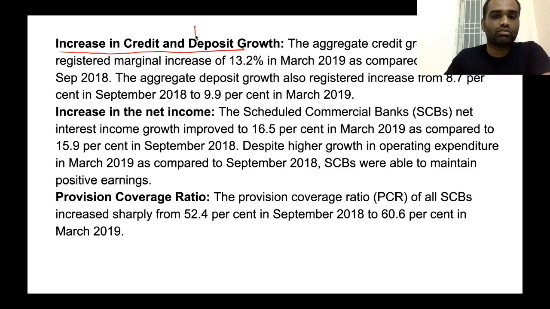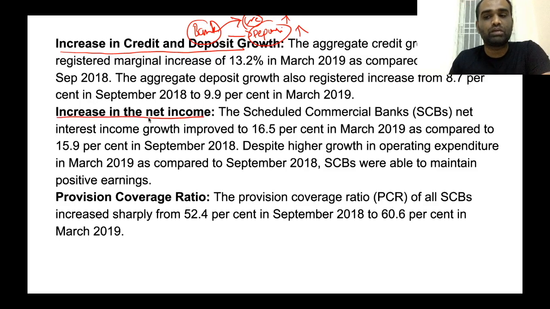So, what are the main two functions of a bank? The main two functions are credit as well as deposits. Credit means giving out loans, and deposit means the public depositing their money in banks. Now, these two activities have seen an increasing trend. Clear?